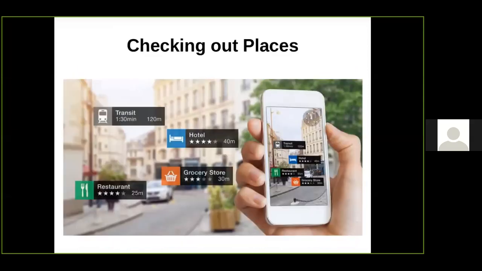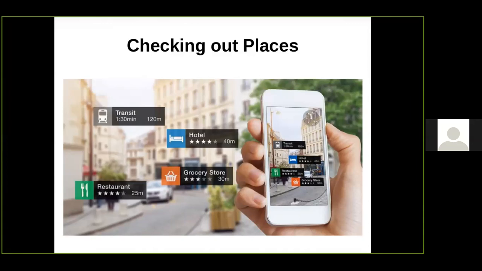So checking out places. If you're going to a new place and you want to know whether the hotel you're going to stay or the hotel which you find nearby is good or not, you can open your mobile phone and you can see whether it has a good rating or not. So the restaurant which is nearby can also be seen in the picture which is over here.